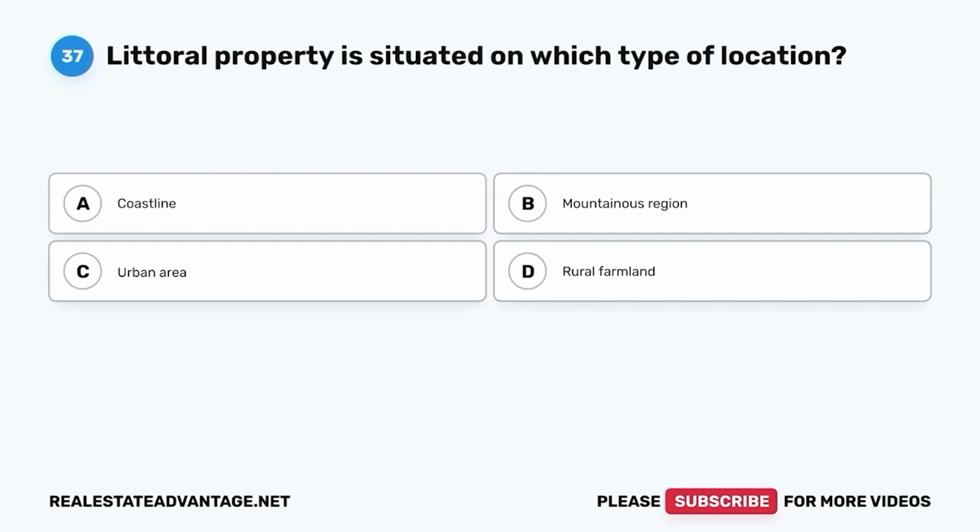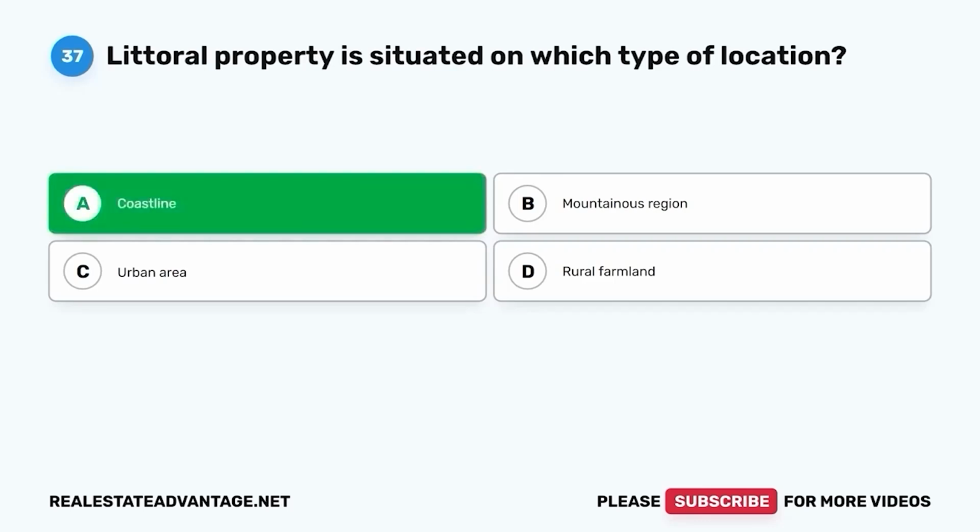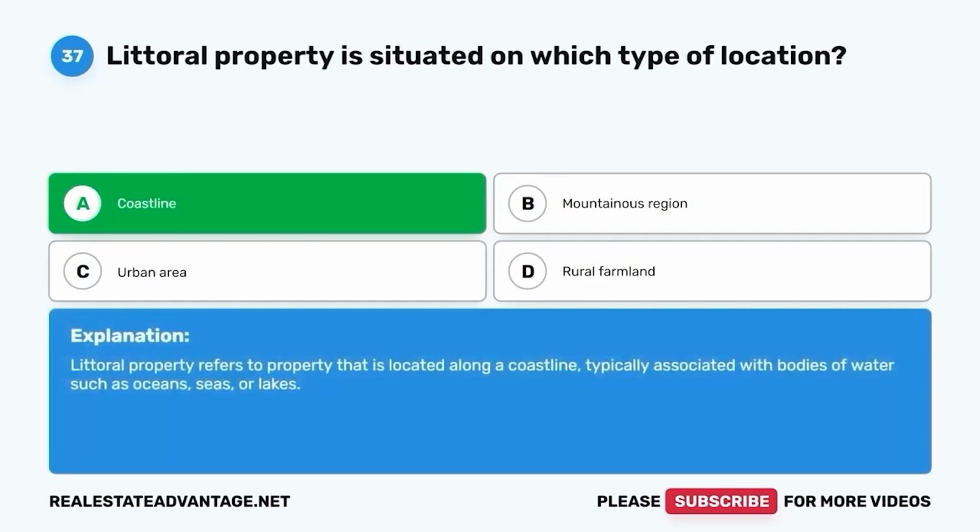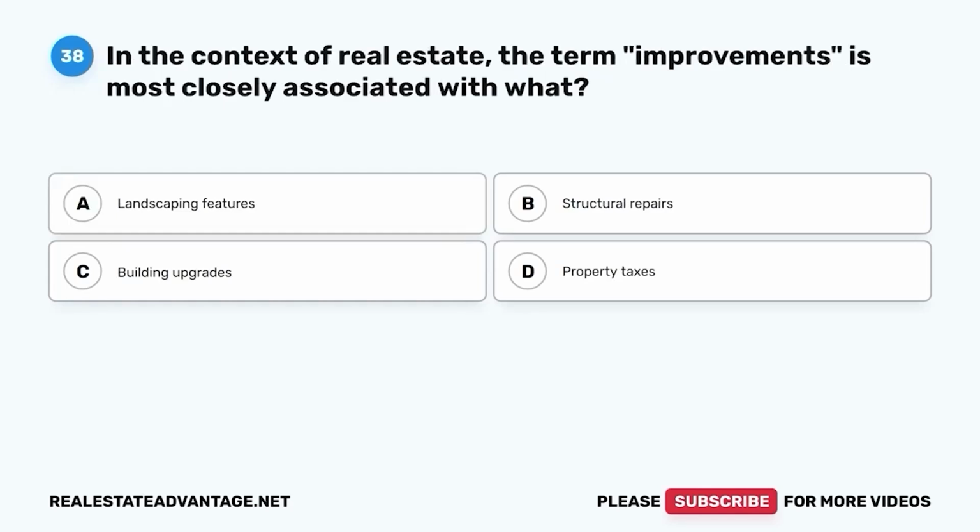Question 37. Littoral property is situated on which type of location? A. Coastline. B. Mountainous region. C. Urban area. D. Rural farmland. The correct answer is A, coastline. Littoral property refers to property that is located along a coastline, typically associated with bodies of water such as oceans, seas, or lakes.